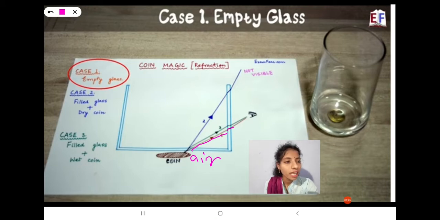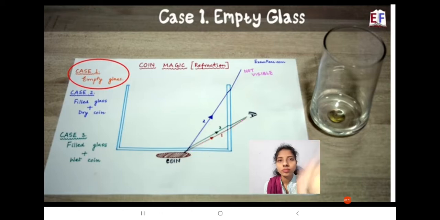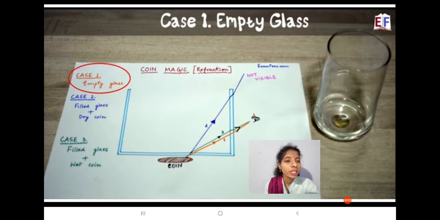Again it travels in the air medium. So the light ray travels in two different mediums, air and glass, and the coin is visible to us. This line indicates that the coin is visible to us when the glass is empty.